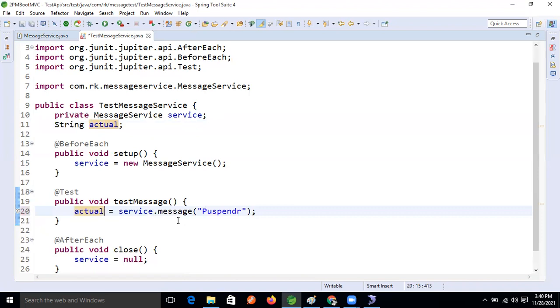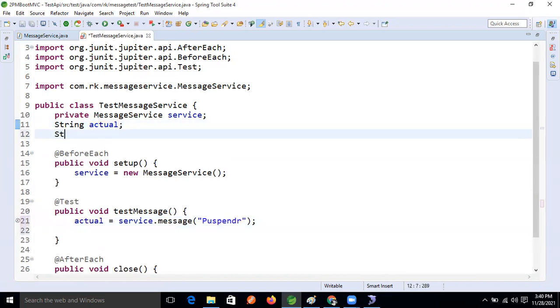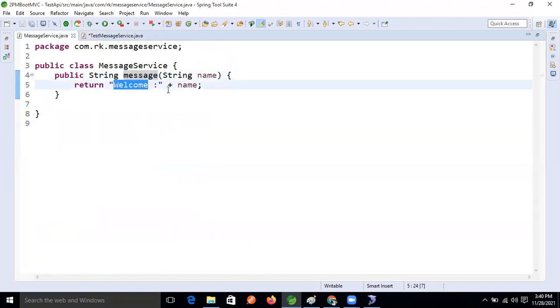If we want our expectation, let's prepare expectation also, right? So here what I'm doing now, here I'm just taking the string. String expected. Expected, right? Here our expectation is what? Expected equal to, our expectation is what? Our expectation is Welcome. Copy.